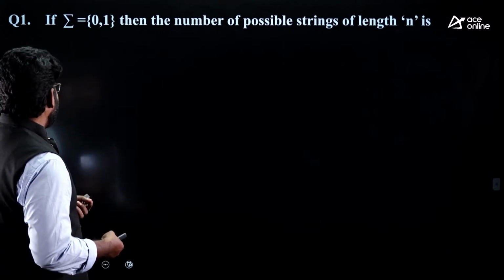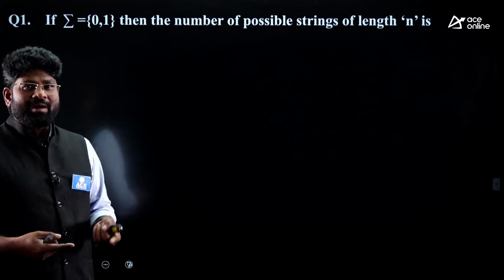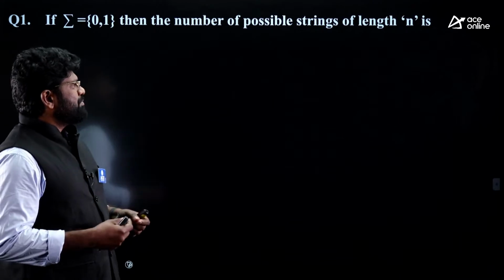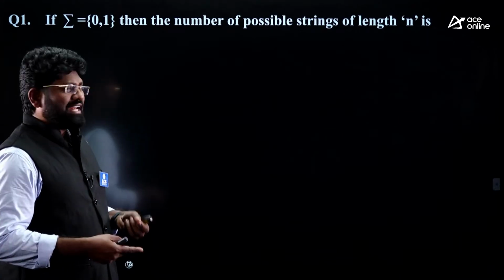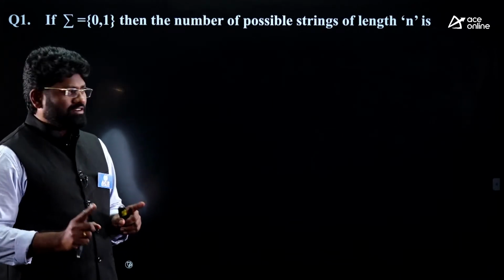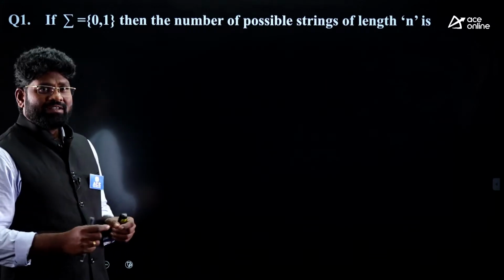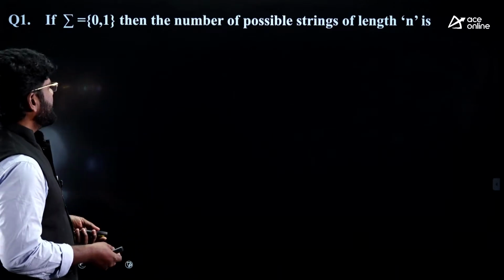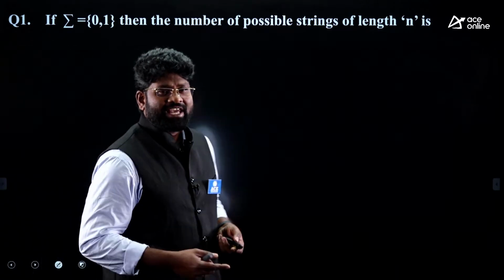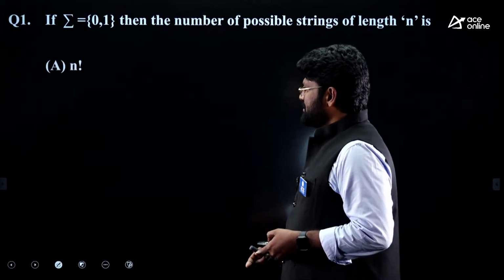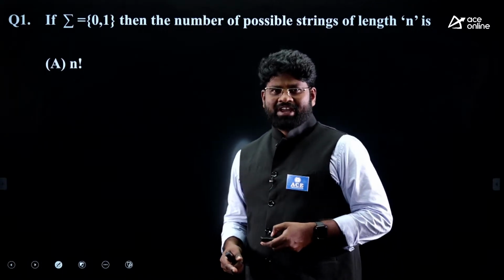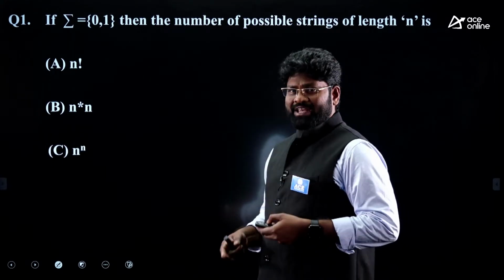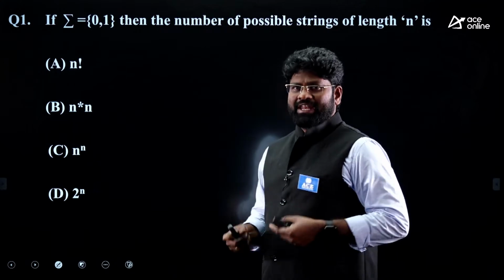What does this say here? Let sigma be equivalent to {0, 1}. So this is the alphabet. Then the number of possible strings of length n is dash. So this is the question. Sigma is the input alphabet for us, and this alphabet has only 2 symbols. How many possible strings of length n can be formed here? Option A is n factorial, option B n into n, option C n power n, and D is 2 power n.